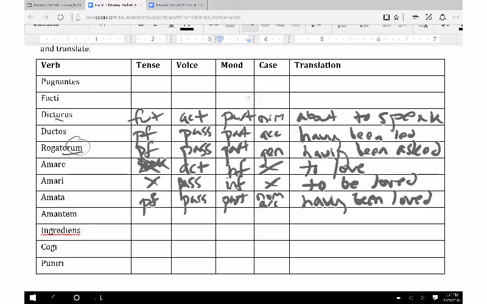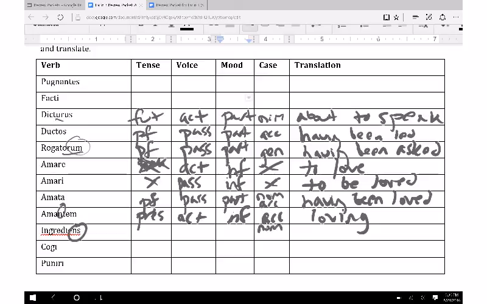Okay, amantem, I see the NT inside of it. Very simple. That makes it a present active participle. The EM is a sort of a dead giveaway for accusative, and that would be loving. Ingrediens, very simple. NS right there. I already know that the NS on the end of it is going to be sort of a giveaway that this is nominative.